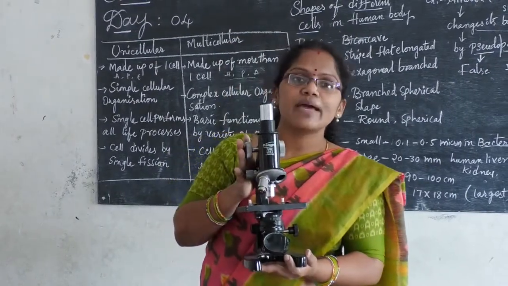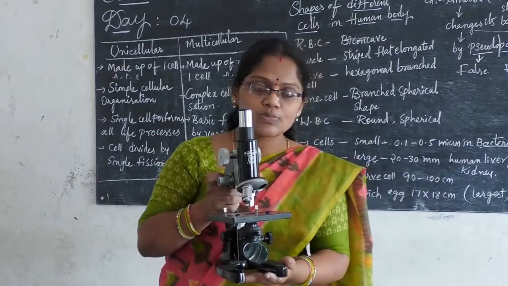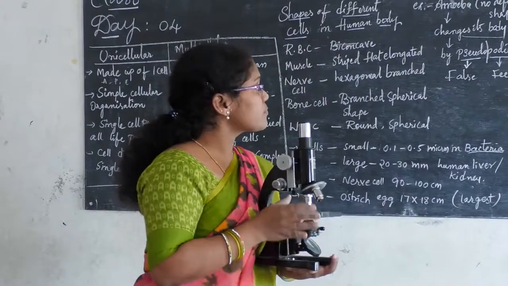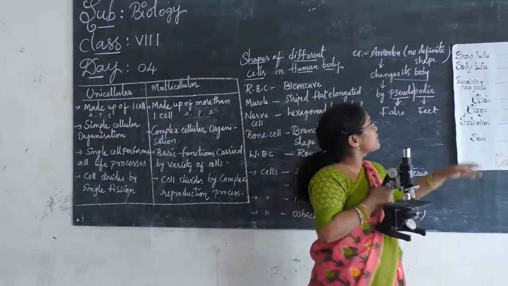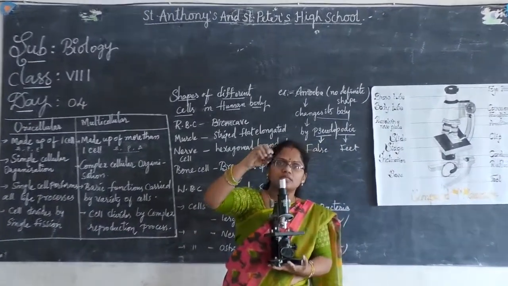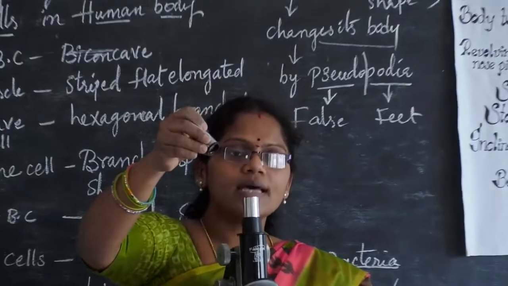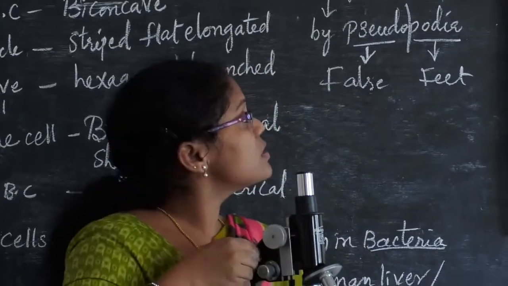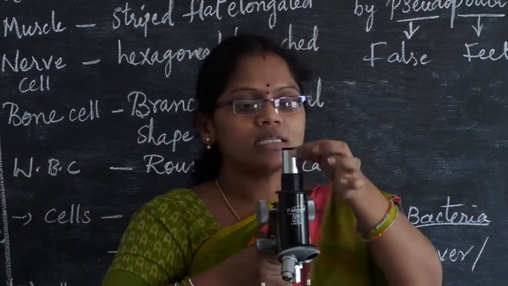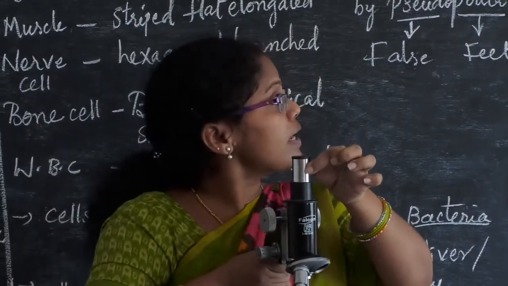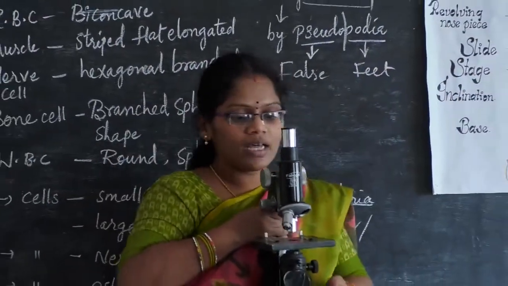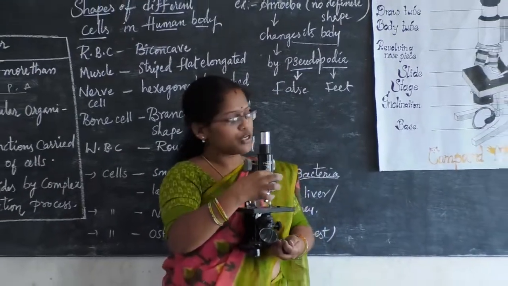So what is this microscope? For what purpose are we using it? I will give you some information. Children, you can observe here. Eyepiece. This is called the eyepiece. And next, the draw tube. This is called the draw tube. And next, where is the body tube? See here, there you can find the body tube. This is called the body tube.